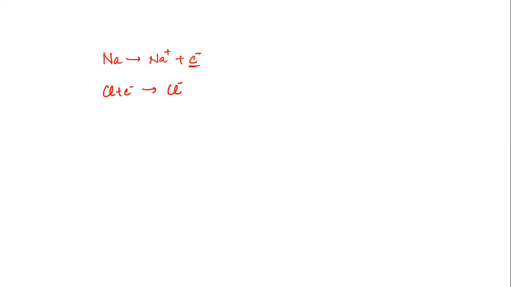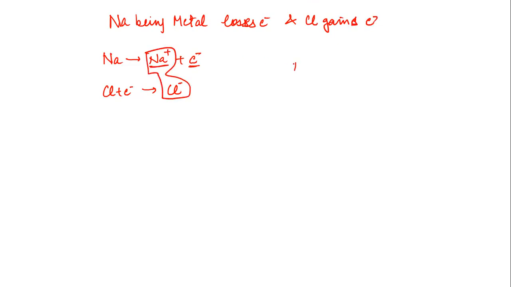Okay. So sodium is a metal, so it loses one electron. And chlorine, a non-metal, gains one electron. Sodium being a metal loses an electron and chlorine gains an electron. Now you can see here we have Na positive and Cl negative.